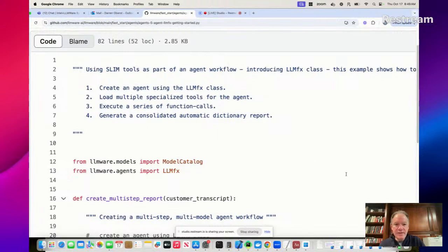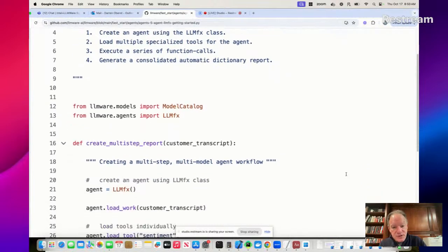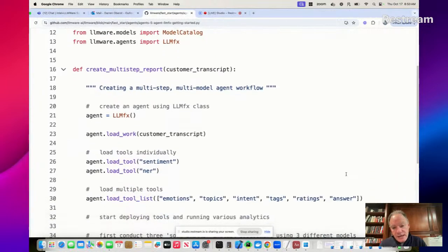All right. I want to introduce, as I mentioned, how you actually start building agents. Because if you're following everything we just went through, that's actually the complicated way to do it. The simpler way to do it is using our LLMFX class. And what this gives you is an integrated mechanism to start referring to models simply by their capability.